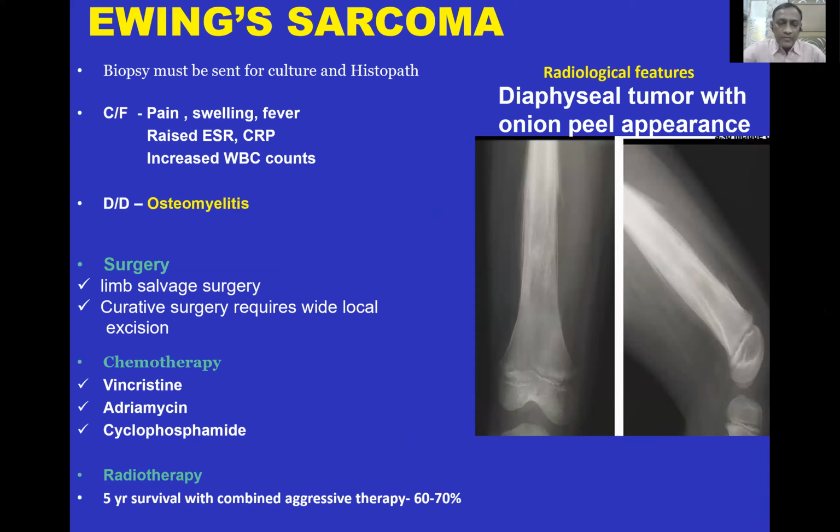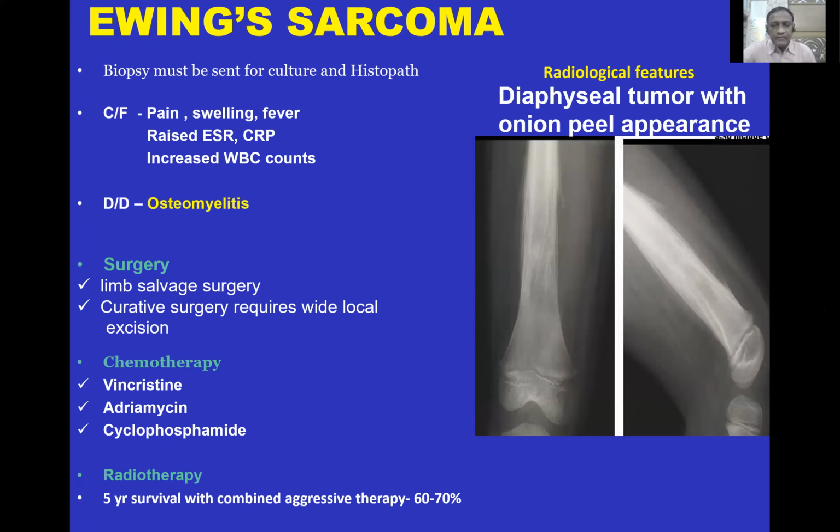That's why biopsy should be done. It should be sent for culture and histopathological examination. Radiologically, it shows onion peel appearance, and this is the treatment. 5 year survival with combined aggressive therapy is 60 to 80%.